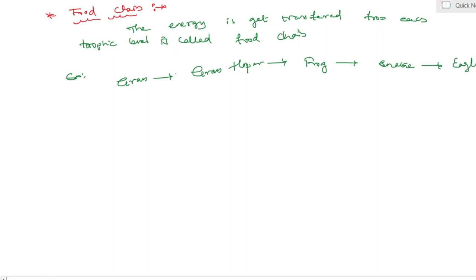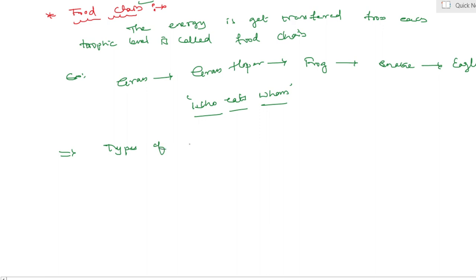It means who eats whom is termed a food chain. Is it clear, my dear students? Now let us see types of food chains.